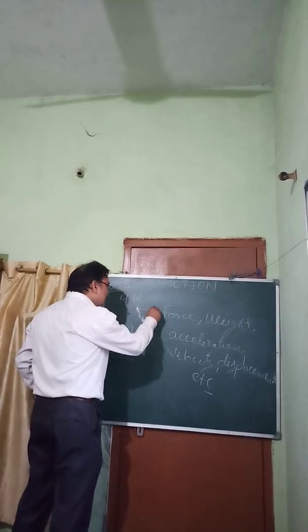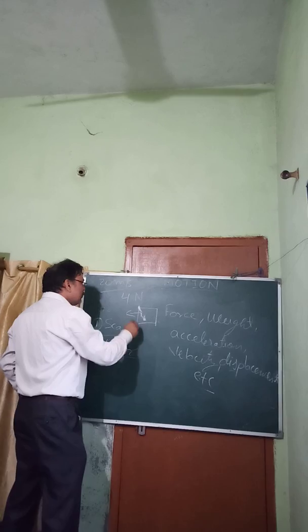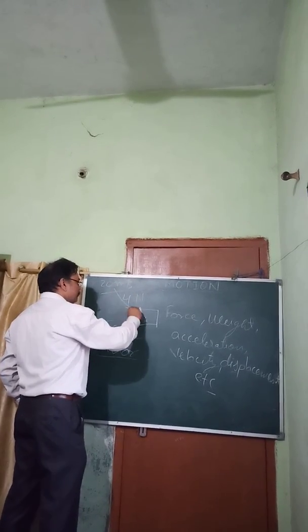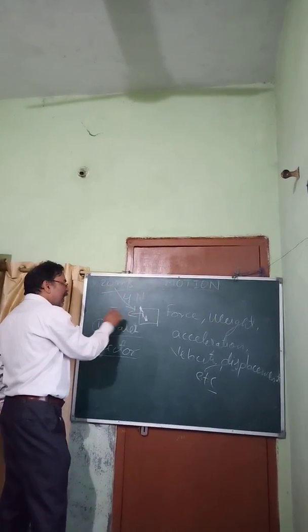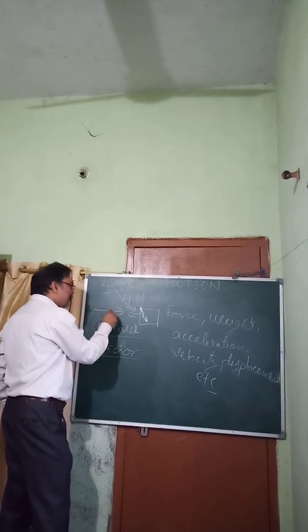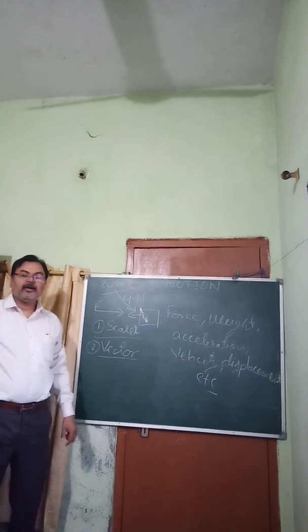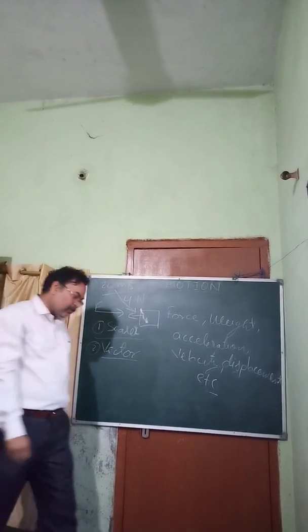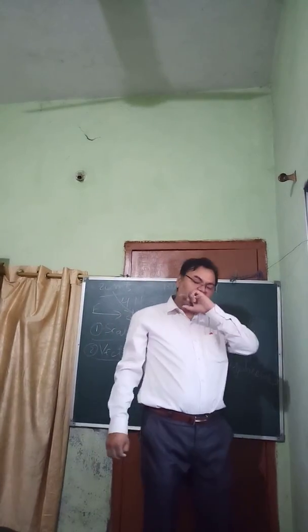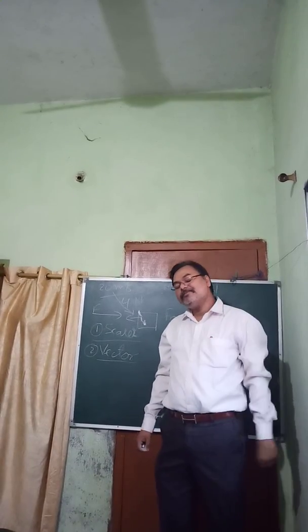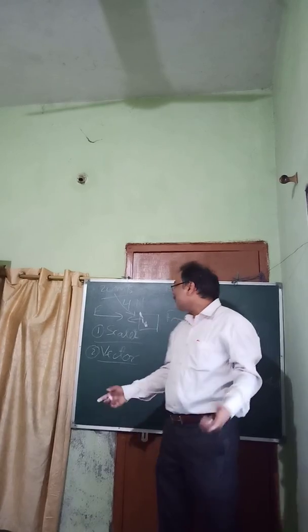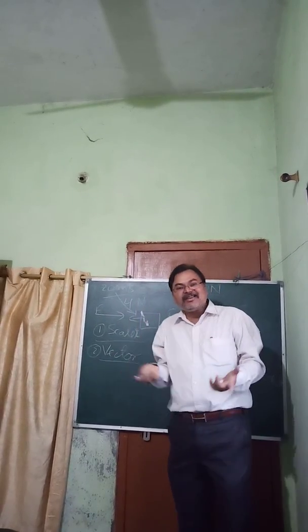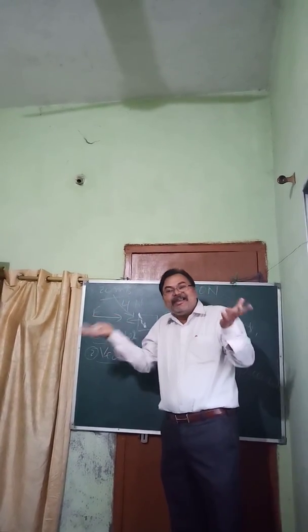It is coming from that side and you apply force from this side. So the cart is moving in this direction with a speed of 20 meter per second, and you apply this 4 Newton force in the opposite direction. What will happen to the cart? Will its speed increase or decrease? Obviously, you are applying force in the opposite direction, so its speed is going to decrease.